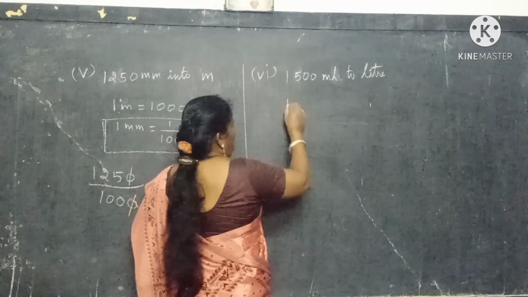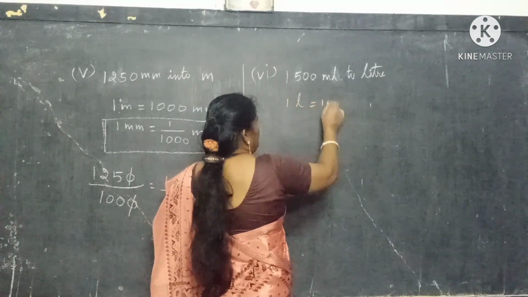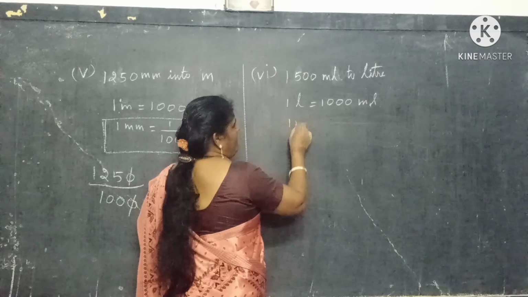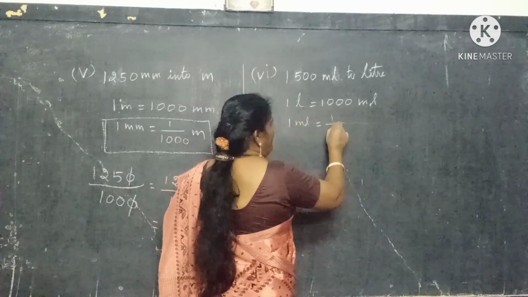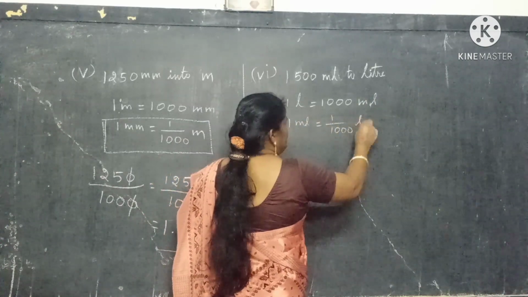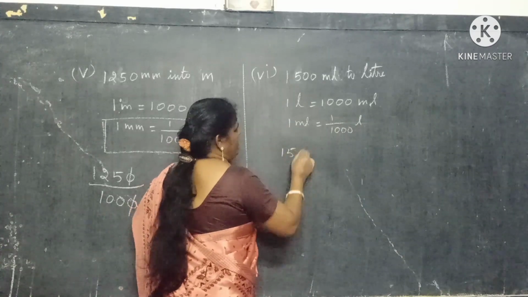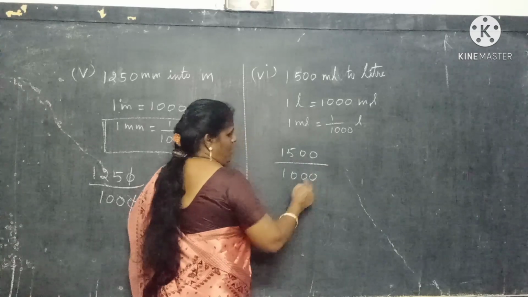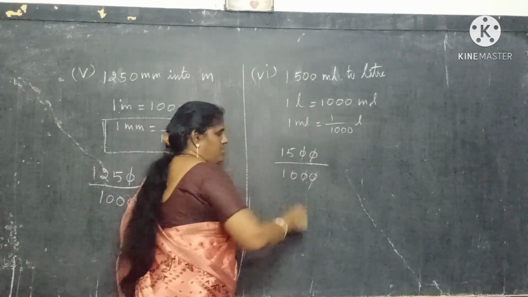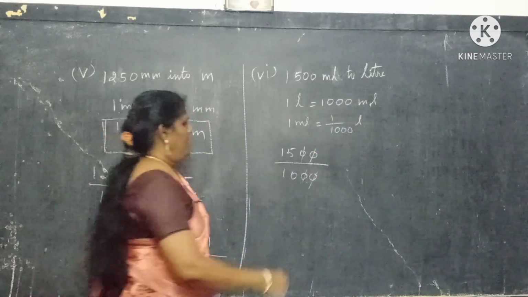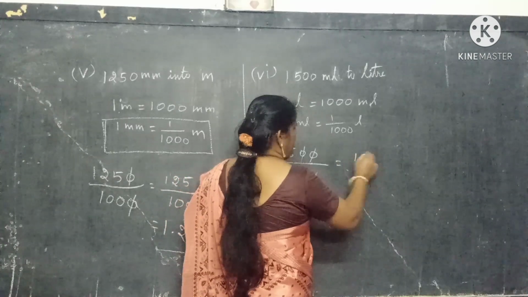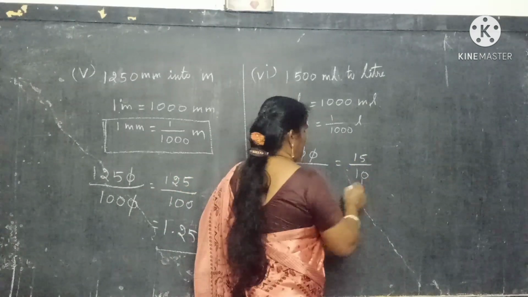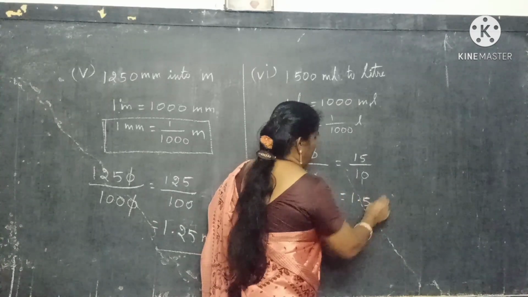Okay. The next one, 1000 ml equal to 1 liter. So already told 1 liter equal to 1000 ml. So 1 ml equal to 1 by 1000 liter. So therefore 1500 ml equal to 1500 by 1000. 2 zeros are cancelled. Remainder 15 by 10. 15 by 10 means you should move 1 decimal place to that side. So the answer is 1.5 liter.